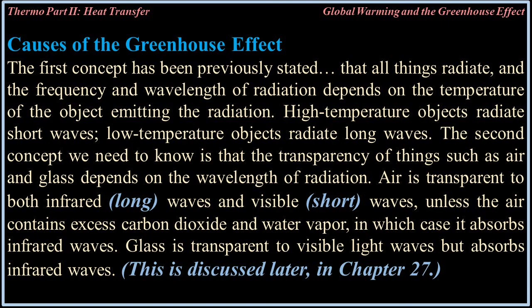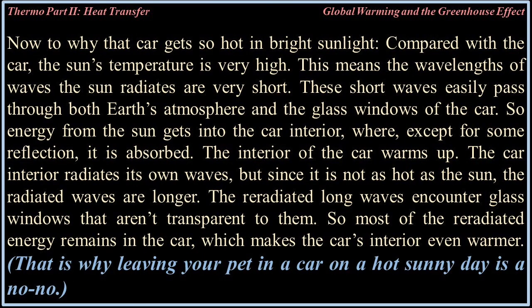The second concept we need to know is that the transparency of things such as air and glass depends on the wavelength of radiation. Air is transparent to both infrared long waves and visible short waves, unless the air contains excess carbon dioxide and water vapor, in which case it absorbs infrared waves. Glass is transparent to visible light waves but absorbs infrared waves. This is discussed later in chapter 27.